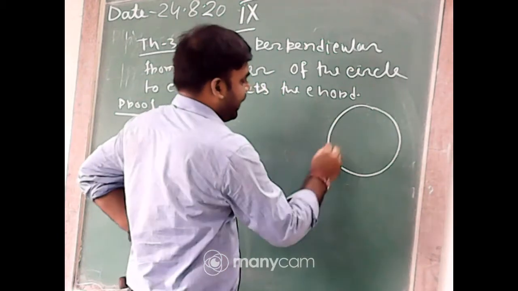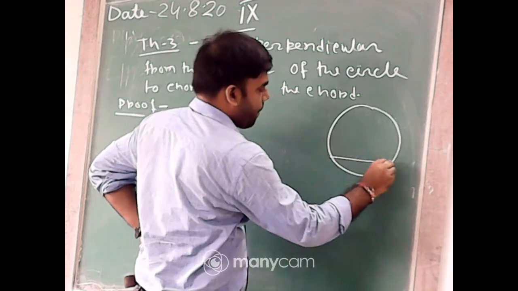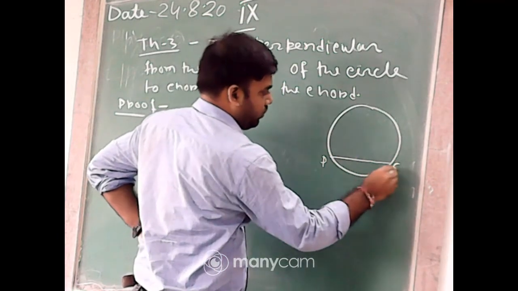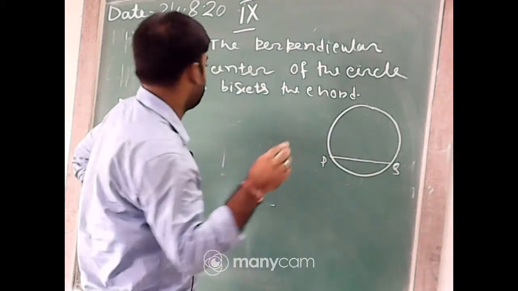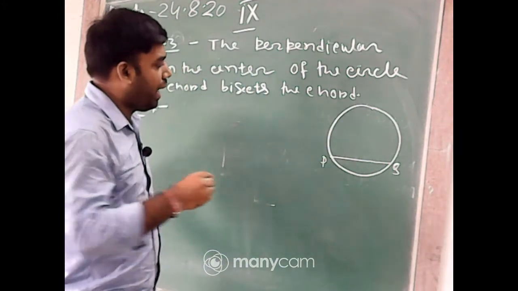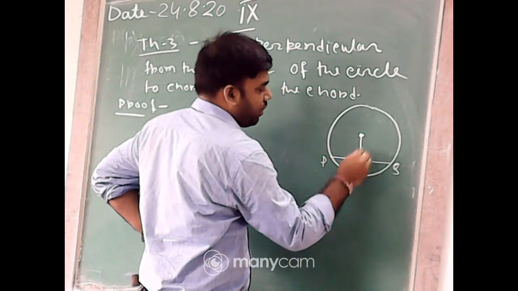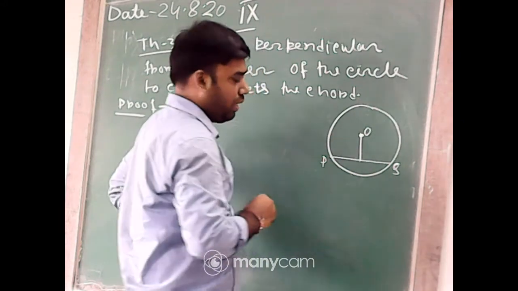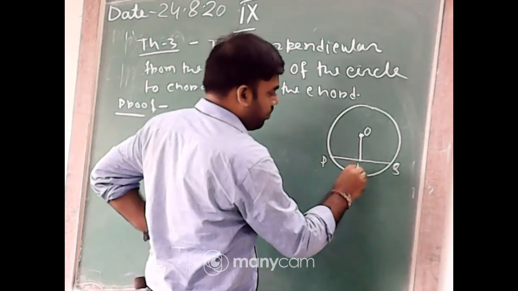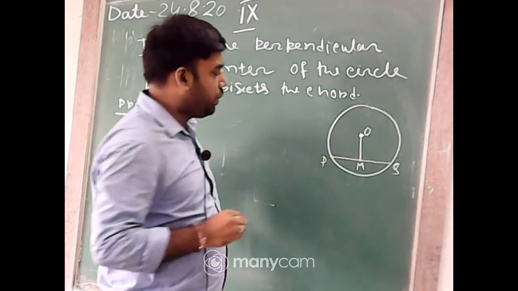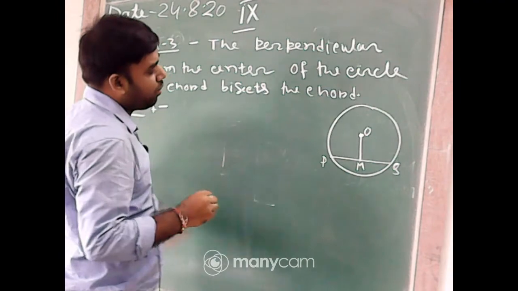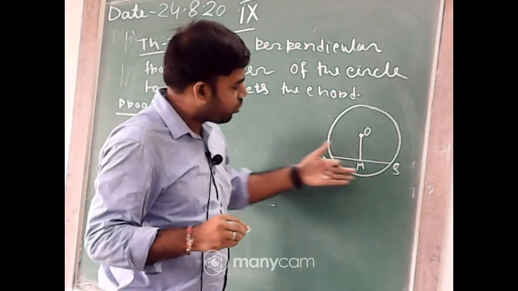So, let PQ be a chord, and a perpendicular line from the center O, with midpoint M. A perpendicular line is drawn on the chord PQ.